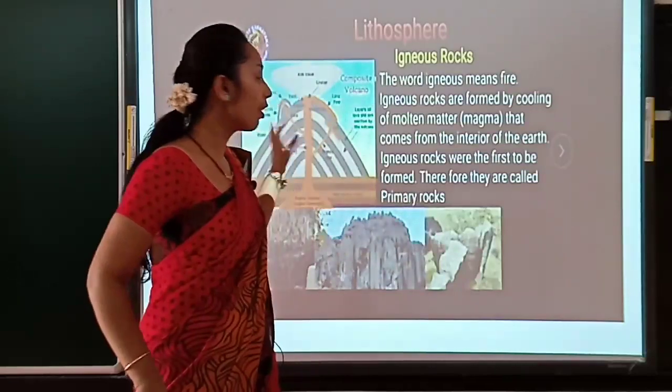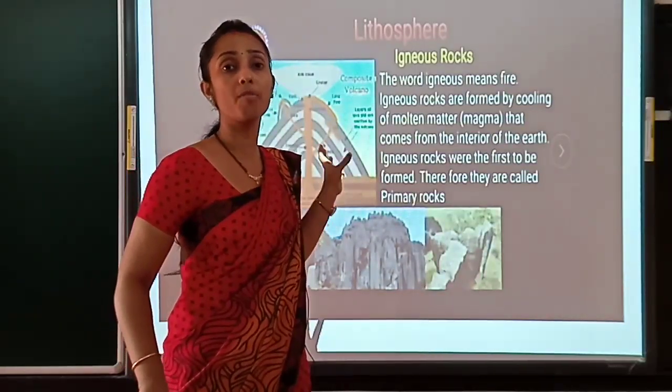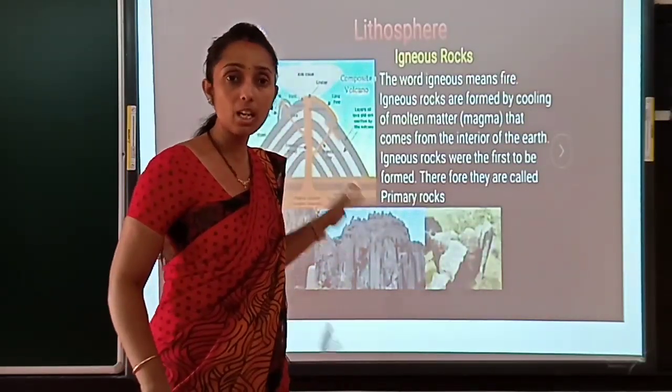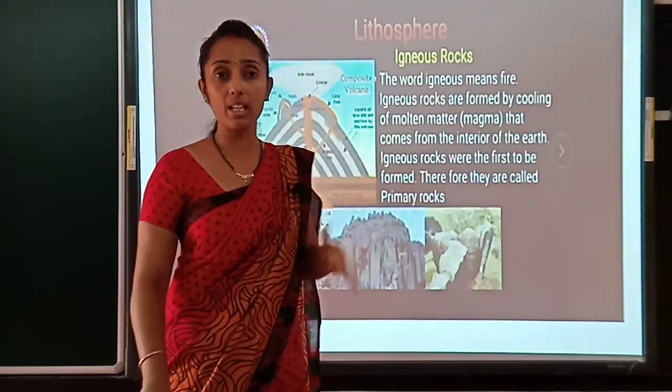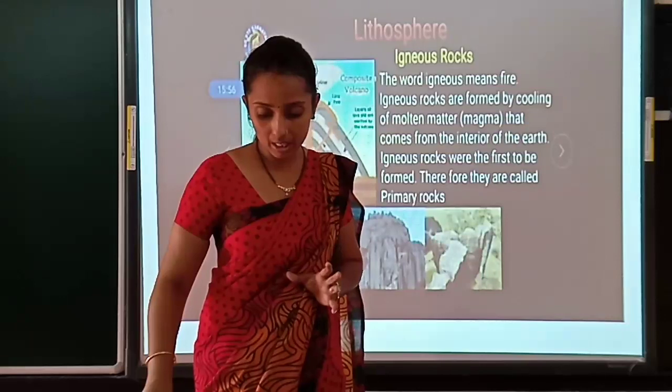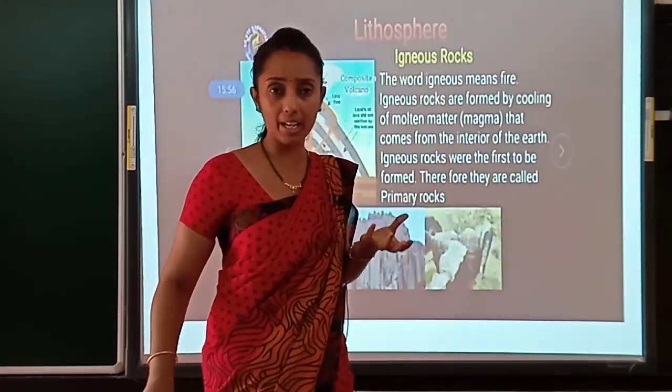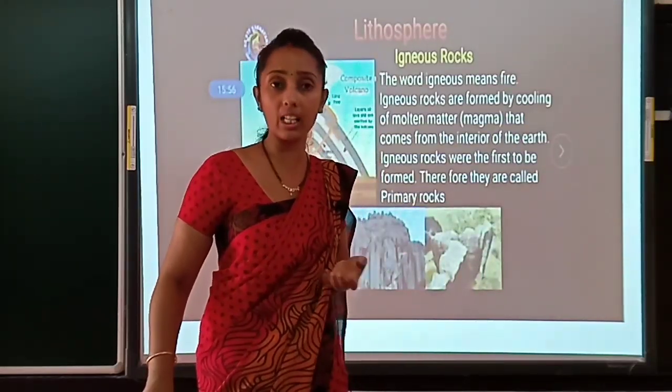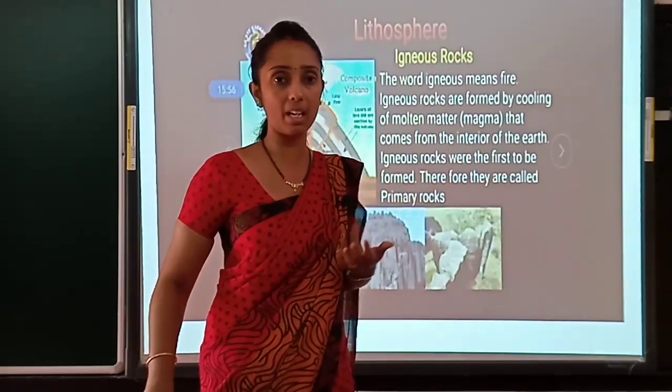So this rock is made out of fire. Is it clear? As the word igneous is derived from the Latin word ignis, which means fire, in Sanskrit we use the word agni, which also means fire.